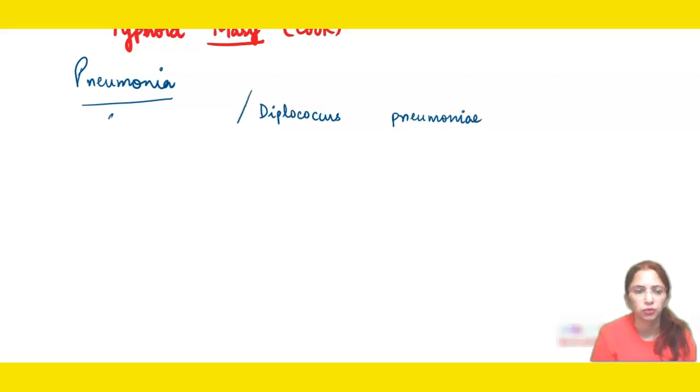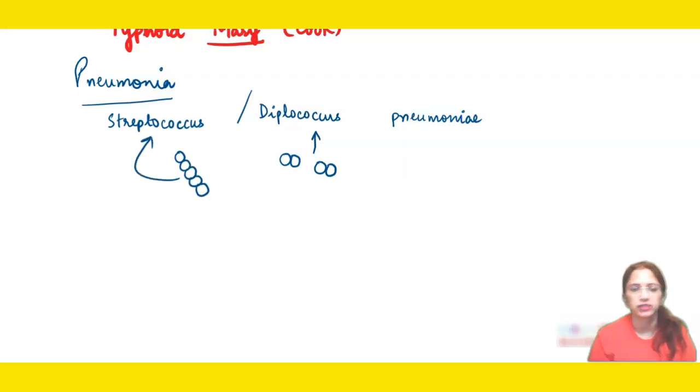In place of Diplococcus, it could be Streptococcus as well. Cocci are all those bacteria that are spherical in shape. If they are occurring in a group of 2, then they are known as Diplococcus, and if these spherical bacteria are occurring in a chain, then we call them Streptococcus. So pneumonia is caused by Streptococcus pneumoniae or Diplococcus pneumoniae.